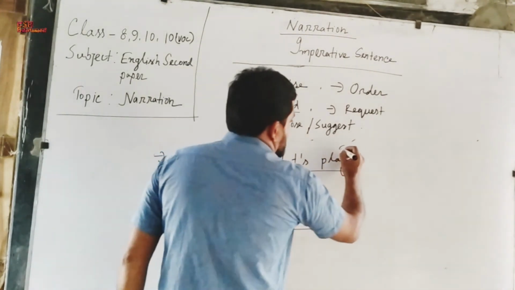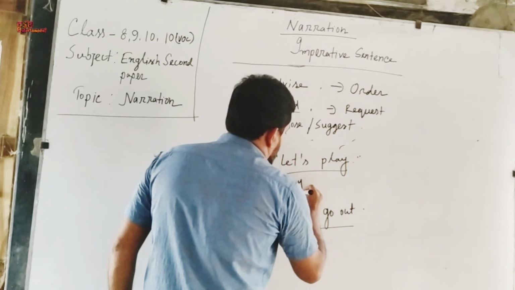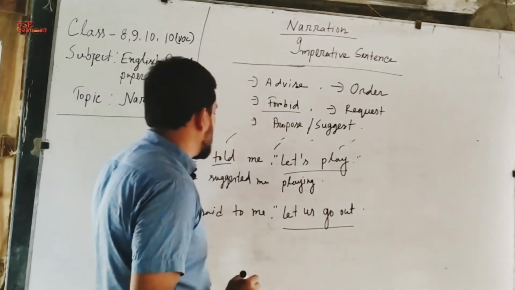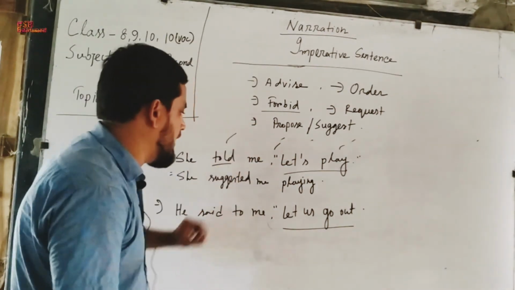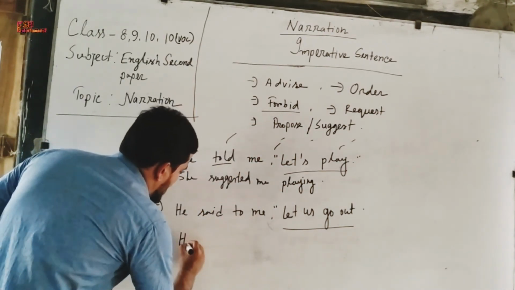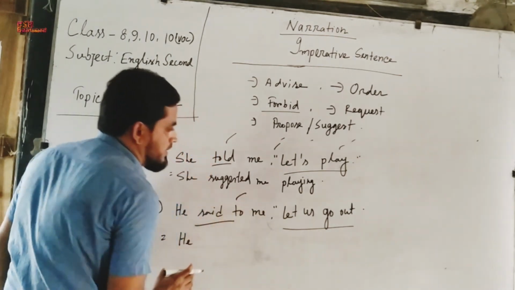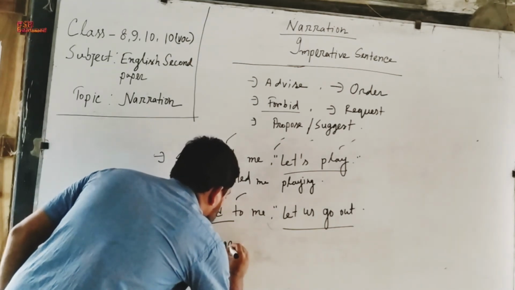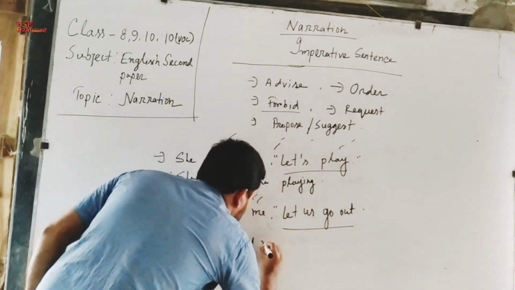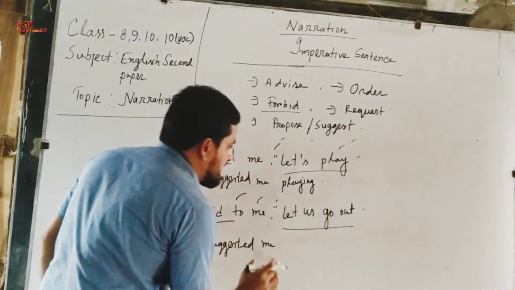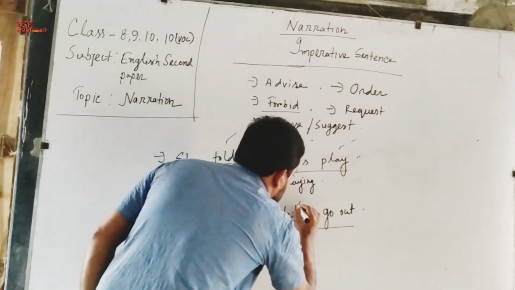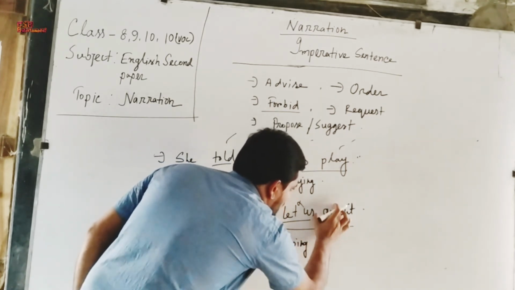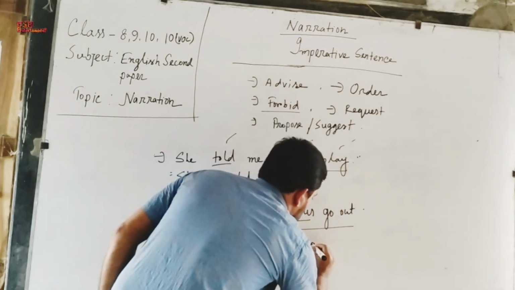We will just write the present form of the verb and add ing after this verb. So she suggested me playing. Next example, he suggested me, and we will not make any change of inverted comma and we will not write let us. We will just add ing after the present form of the verb.